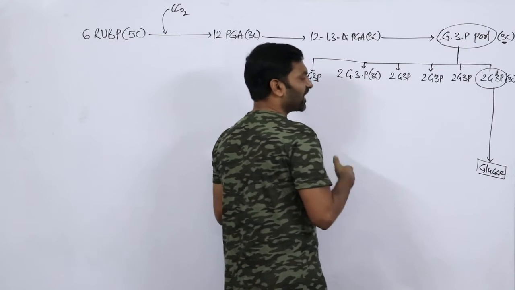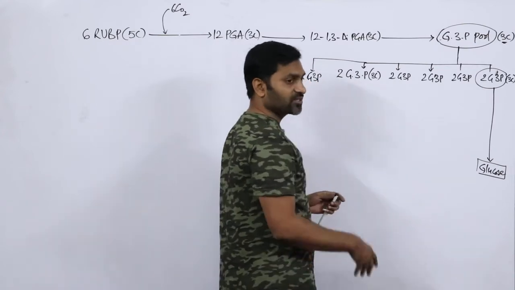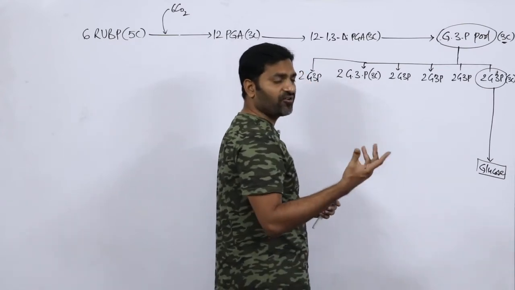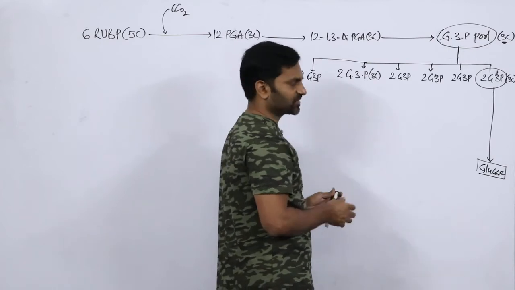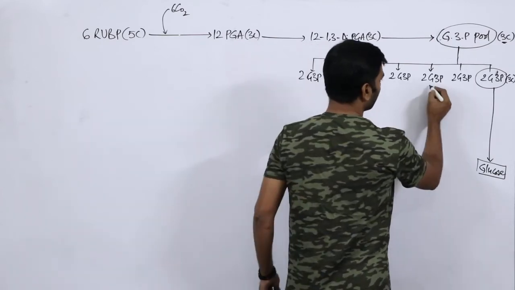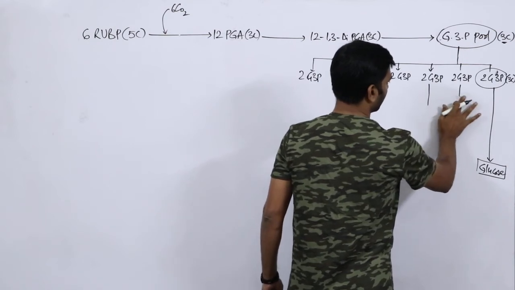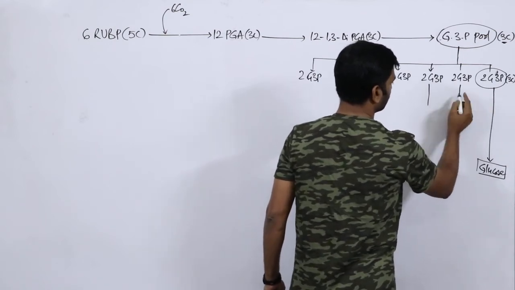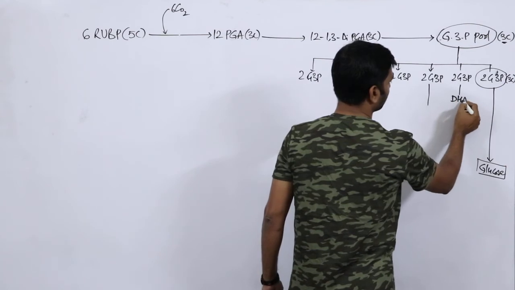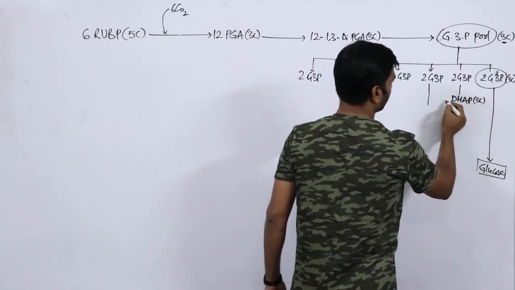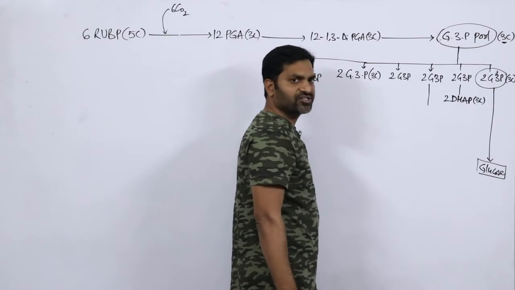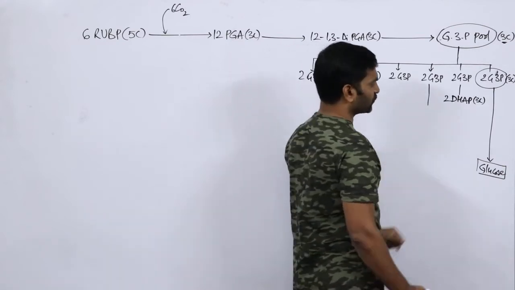So what kind of steps or intermediate compounds will be formed during this entire process? Just see. This G3P is converted into DHAP, dihydroxyacetone phosphate, also a 3 carbon compound, 2 moles.